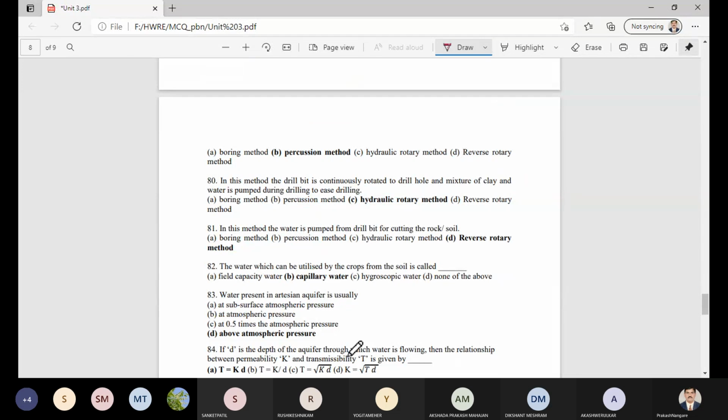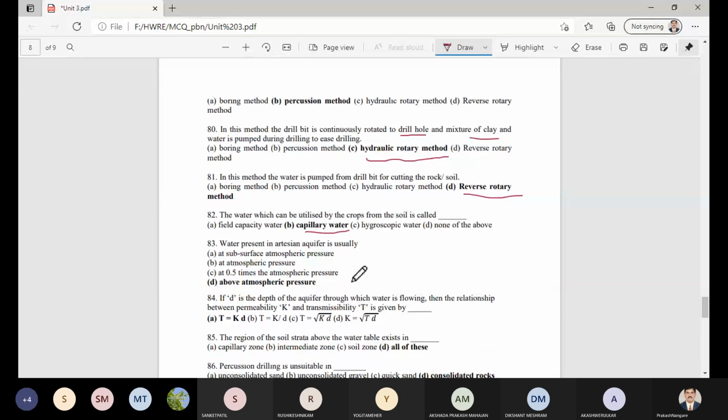Then in the method where the drill bit is continuously rotated in the drill hole, a mixture of clay and water is pumped during drilling to ease the drilling. This method is called the hydraulic rotary method. Now where water is pumped from the drill bit for cutting the rocks, that is called the reverse rotary method. And the water which can be utilized by the crop from the soil is called capillary water, as you know this answer.